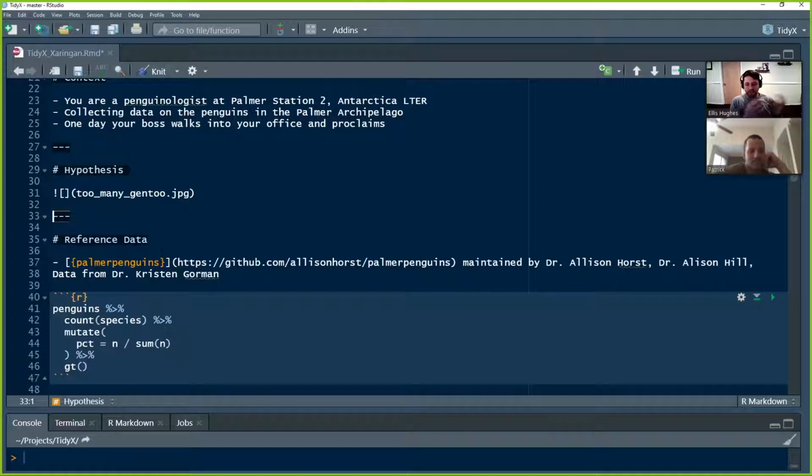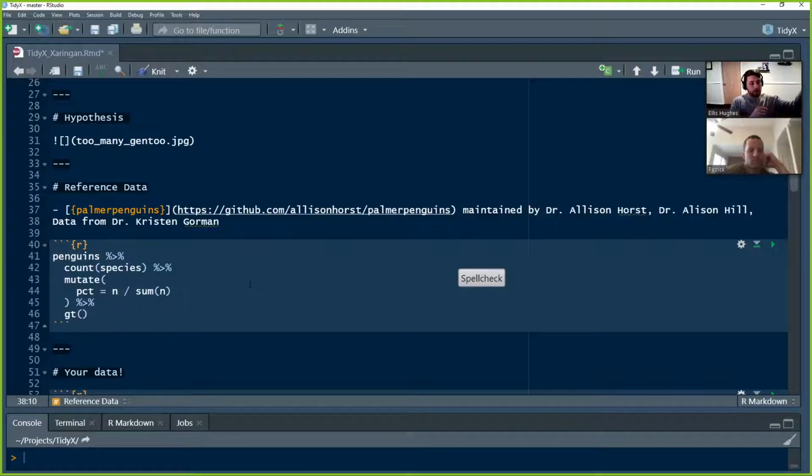Then we have another slide, the reference data. And here is where we have once again our header and our standard bullet. This is how you link to things in Markdown using the square braces, and we're linking to the Palmer Penguins GitHub page, which is maintained by Dr. Allison Horst and Dr. Alison Hill. Data is from Dr. Kristen Gorman.